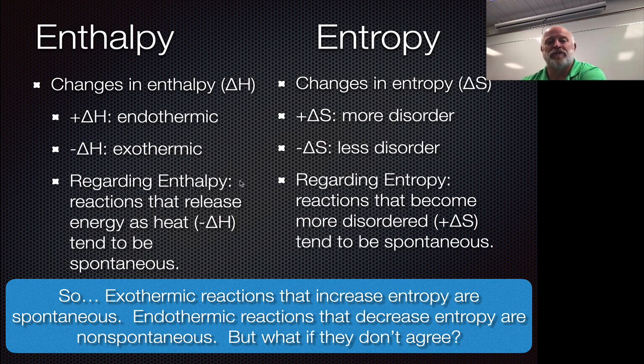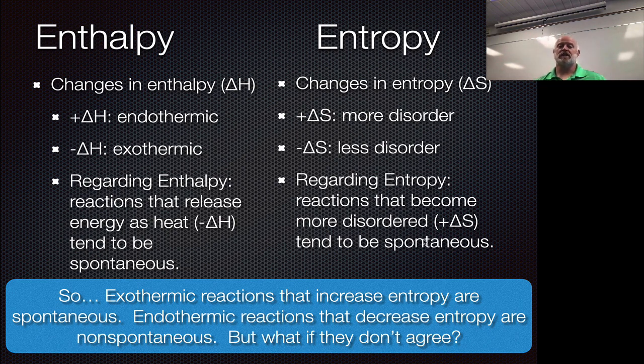However, it's not the only thing that makes a decision. The second piece of the puzzle is entropy. And for entropy, a positive entropy change means you're increasing entropy, or you get more disorder, because entropy is disorder. Negative entropy change is less disorder. So it's opposite for entropy. If you have a positive entropy change, that means you're getting more disorganized, and that's the natural tendency. So for entropy, the positive value tends to be spontaneous.